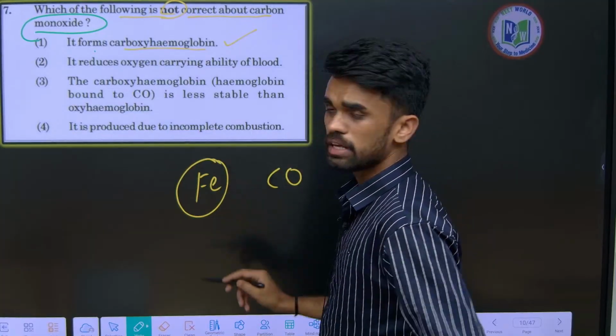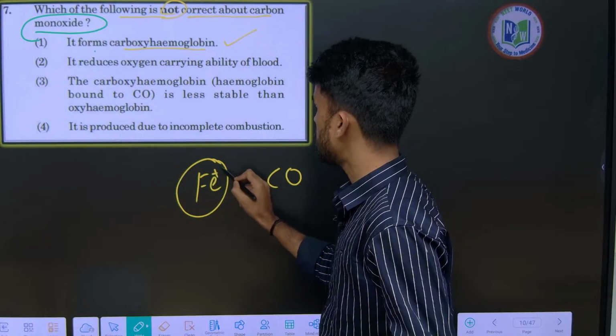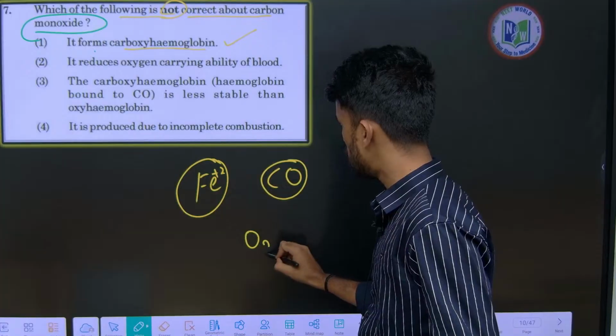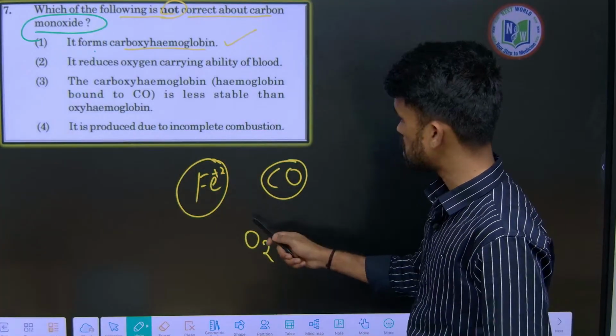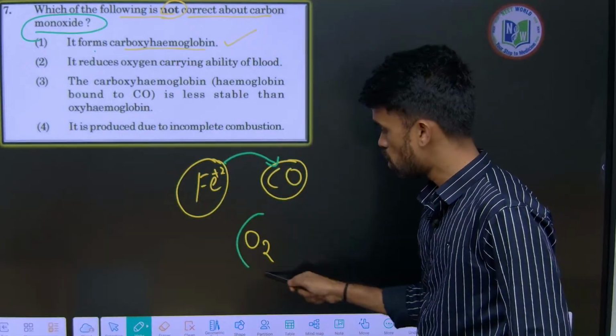We know that in hemoglobin the central metal atom is iron. This iron has more tendency towards carbon monoxide when compared with O2. The binding capacity of iron is more towards carbon monoxide than O2.